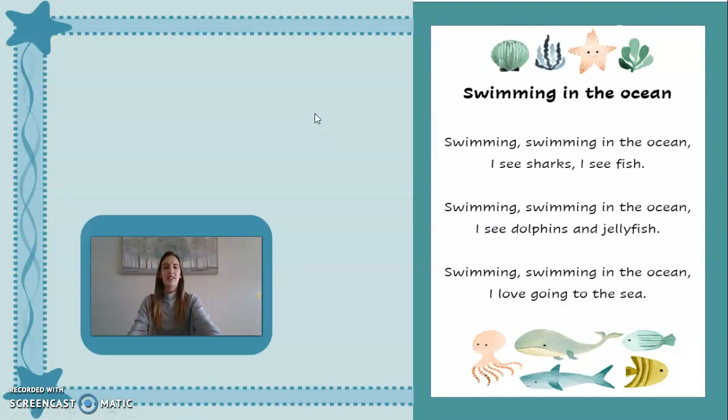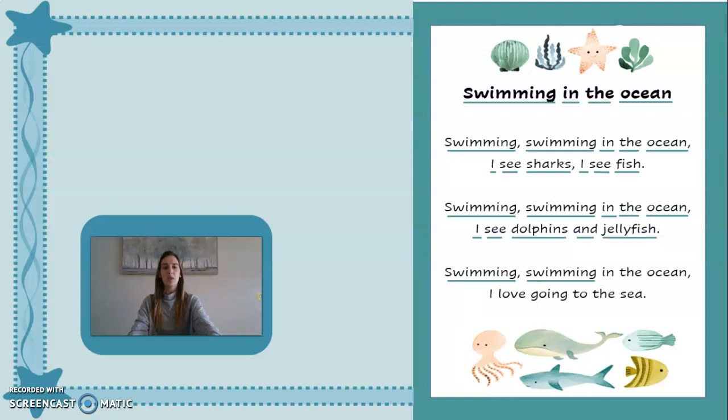Okay, let's start. Swimming in the ocean. Swimming, swimming in the ocean, I see sharks, I see fish. Swimming, swimming in the ocean, I see dolphins and jellyfish. Swimming, swimming in the ocean, I love going to the sea. Very good. Now I'm going to read it again.